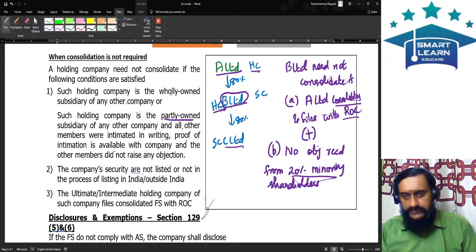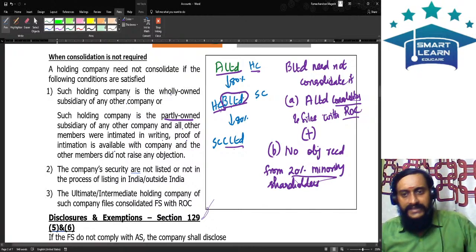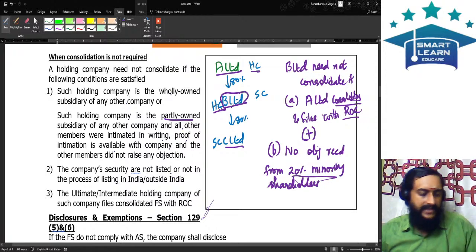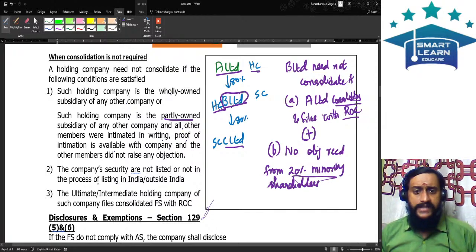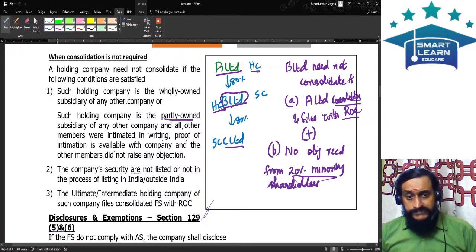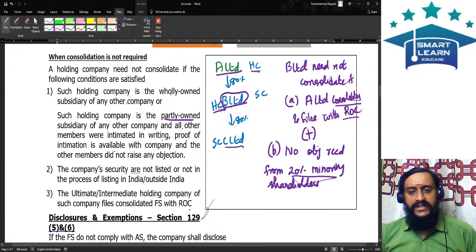Shall we progress? The next point is that this intermediate holding company should not be a listed entity. It is not listed either in India or outside India. Then the ultimate or intermediate holding company of such company files the consolidated FS with ROC.